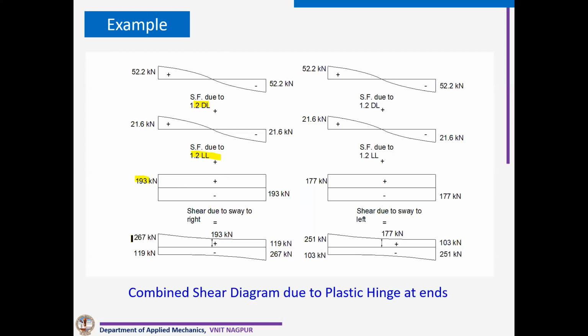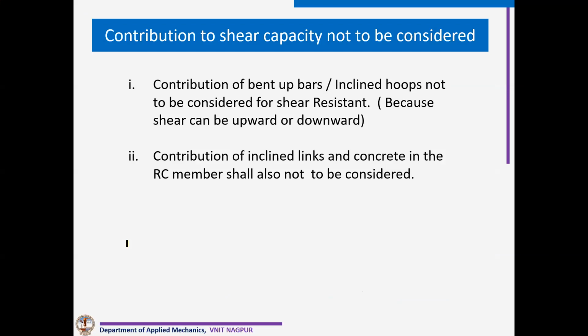So you can see here 267 and 267 is the total shear which comes at the end, and at the center part it is 193. So I have to make sure that my shear capacity is more than whatever shear I'm getting with these expressions. Then the contribution of bent up bar is ignored here, because it will act only in one direction, but shear you get in both directions. So it is not considered.